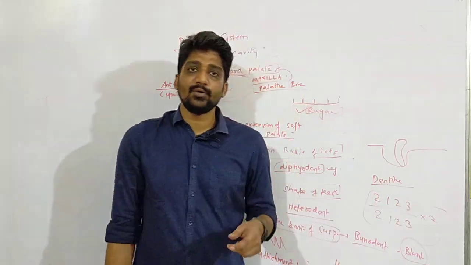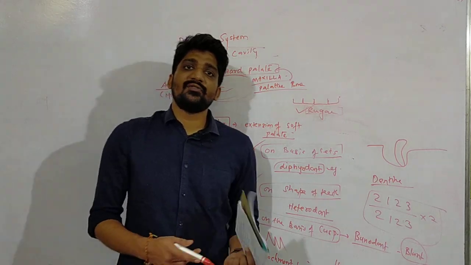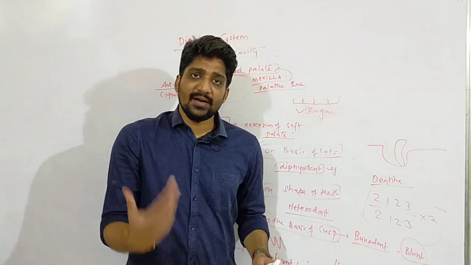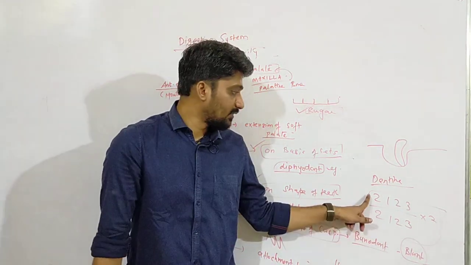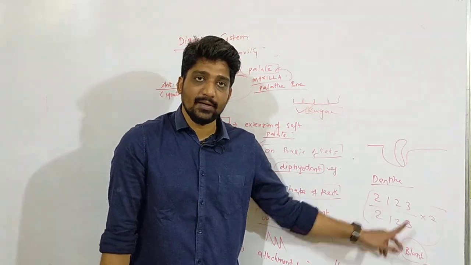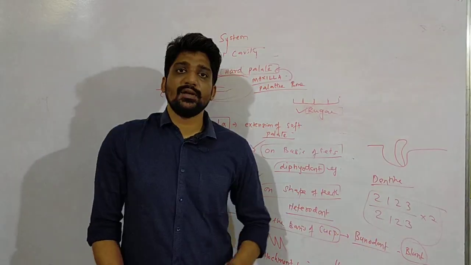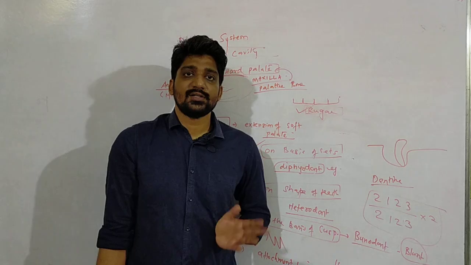So I give an assignment to all of you. You can find the dentition of rabbit, find the dentition of carnivores. You can see the difference. Here, 2 is incisor, canine, premolar and molar. So with this, thank you so much. We'll meet in the next lecture with the structure of teeth.